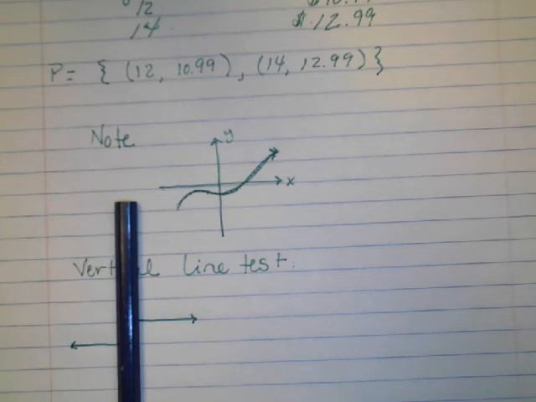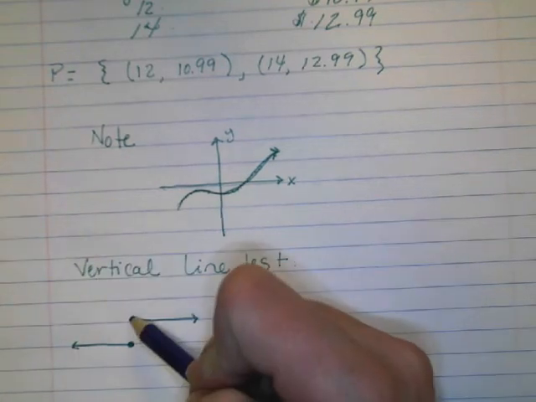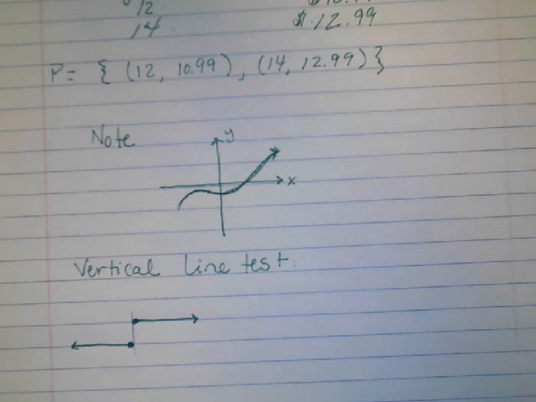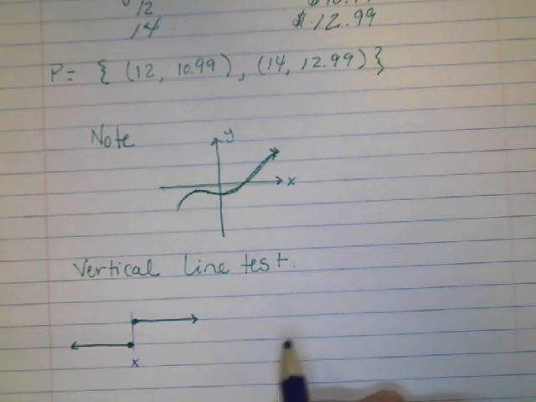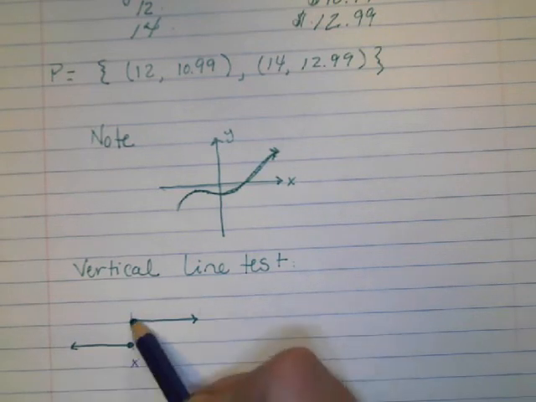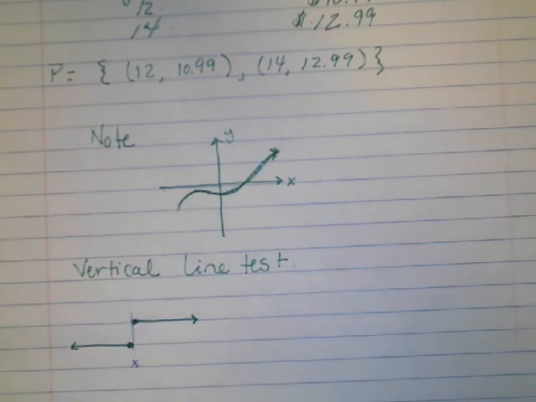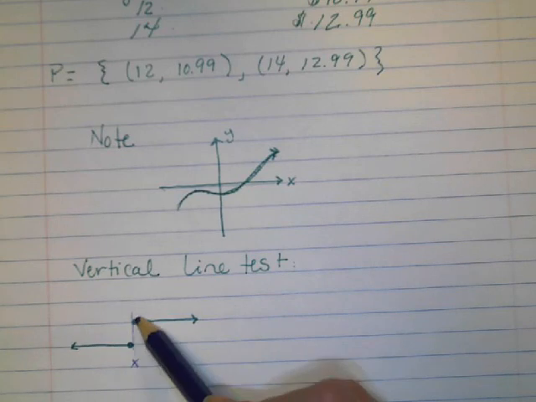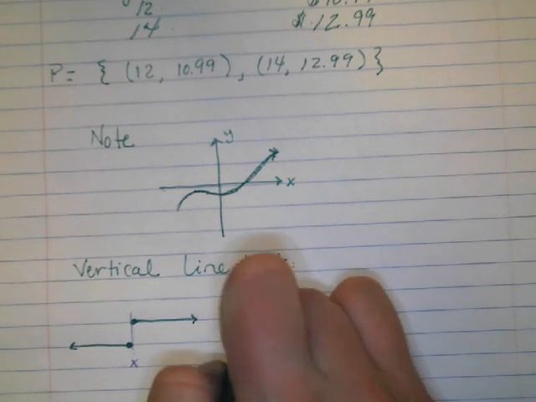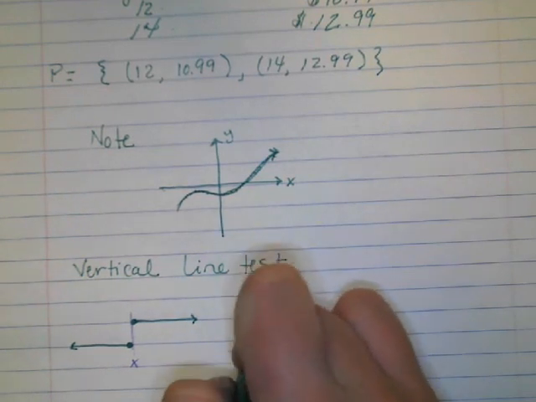And why is it not a function? The answer is it passes the vertical line test every place except right here. The x here shares 2 different y values. All right, the x is repeated. Here and here, there are two different y values.